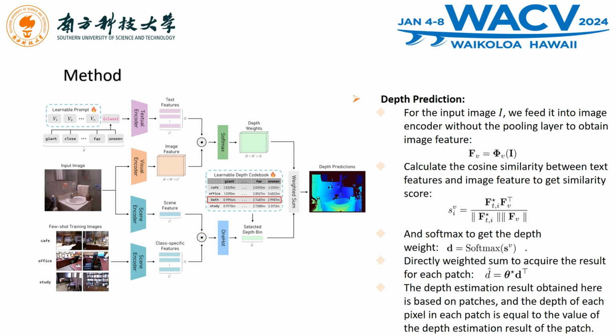And finally is to do depth prediction. For the input image I, we feed it into the image encoder without the pooling layer to obtain the image feature. And then we calculate the cosine similarity between text features and image feature to get the similarity score. And the score will be softmaxed to get the depth weight. And then we directly take the weighted sum to acquire the result of each patch. The depth estimation result obtained here is based on patches, and the depth of each pixel in each patch is equal to the value of the depth estimation result of the patch.